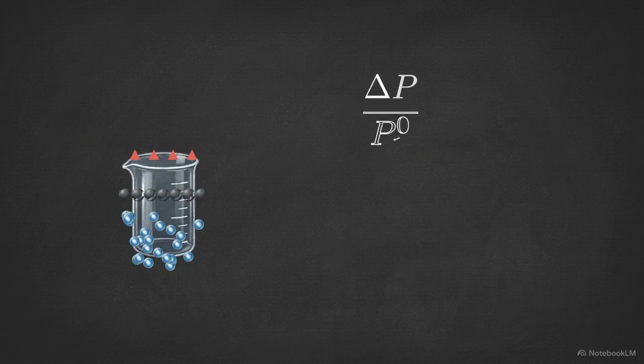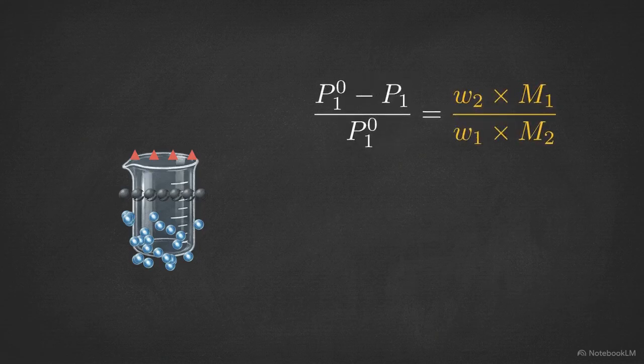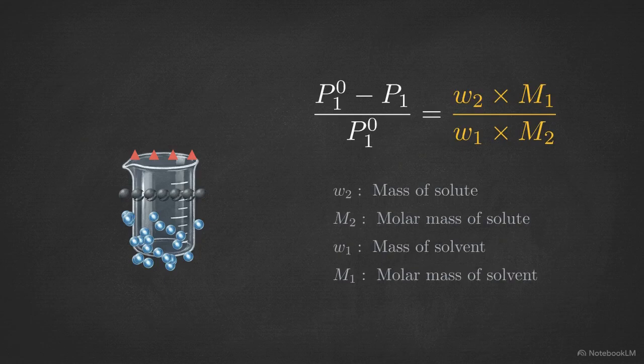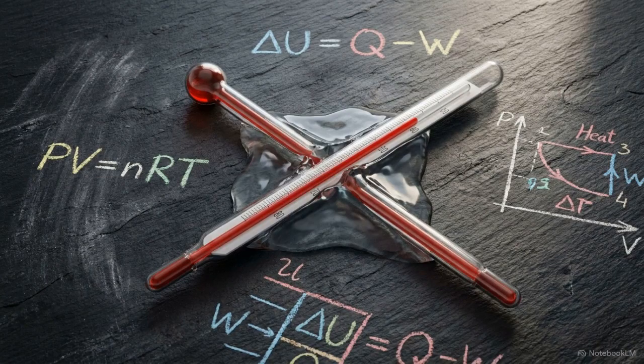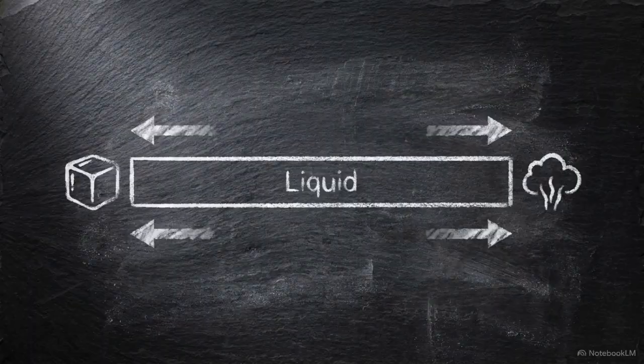The exact relative drop in pressure is mathematically equal to the mole fraction of the introduced solute. For highly dilute solutions, we simplify this relationship. We can connect the drop in vapor pressure directly to the measurable mass and molar mass of both the solvent and the solute. This surface-level blockade forces the thermal boundaries of the liquid state to expand, shifting the specific points where the substance is capable of transitioning into a gas or a solid.